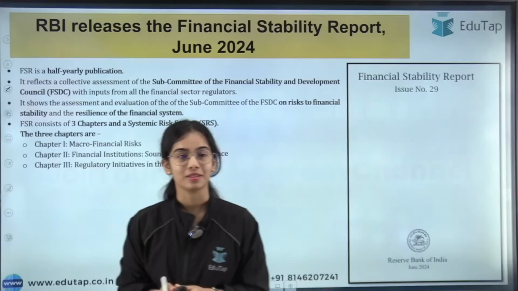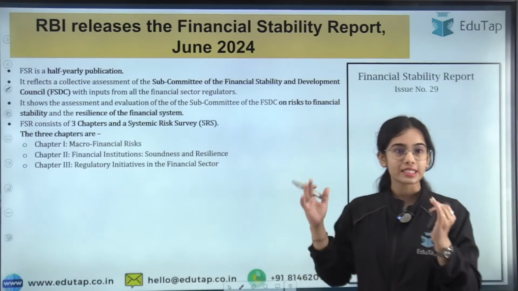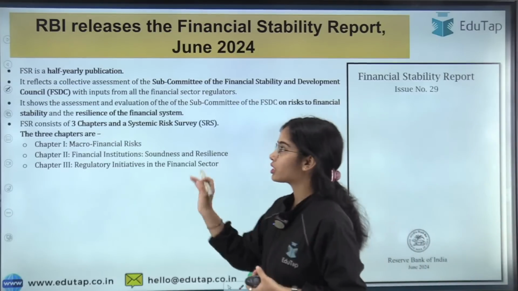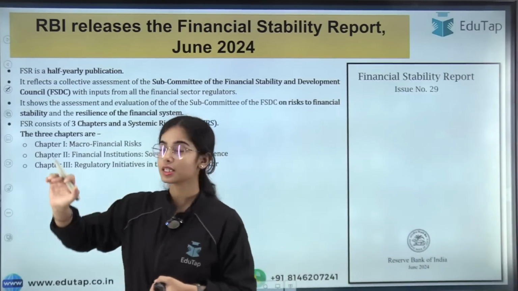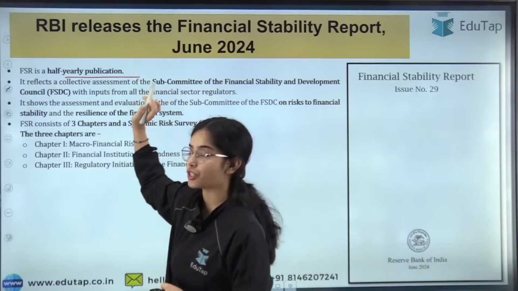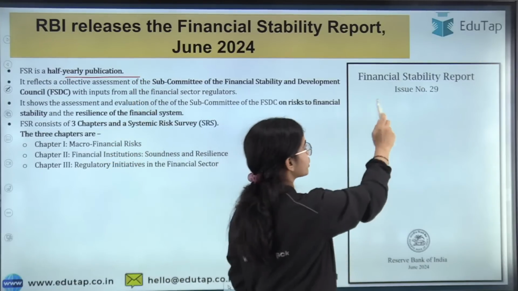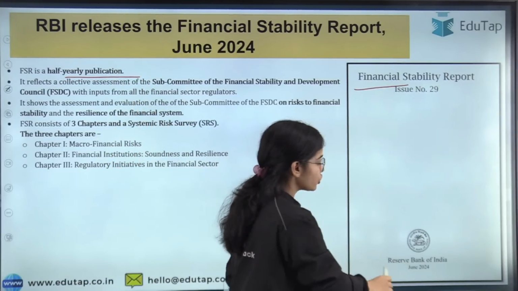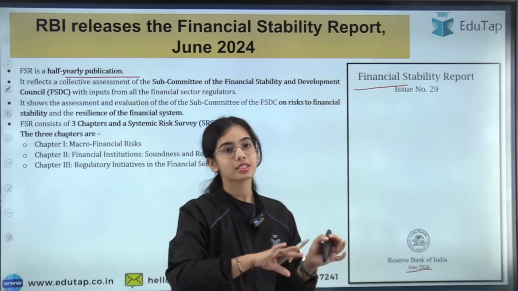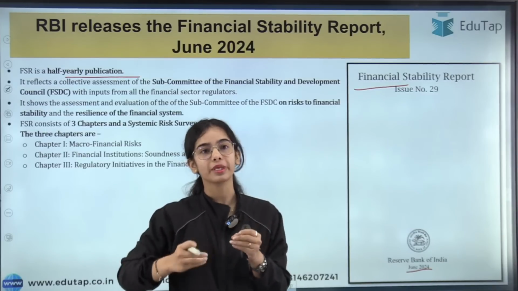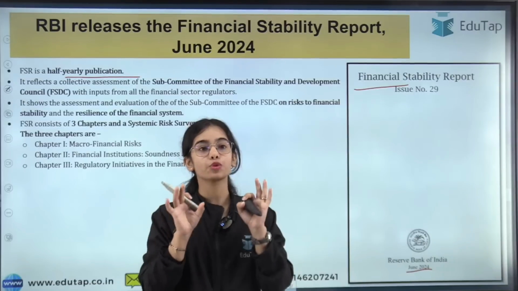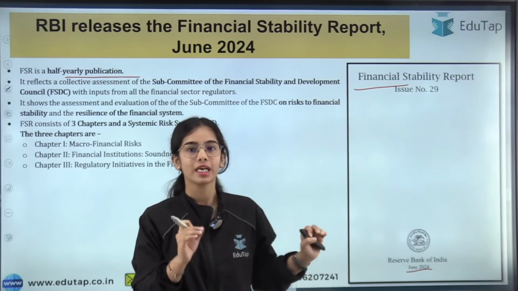So let's get started. First of all, what is FSR? FSR is a report that the Reserve Bank of India releases, and it is a half-yearly publication. We have the June 2024 edition of the Financial Stability Report. This is the most recent FSR that the RBI has released, and this is the 29th issue of the FSR.